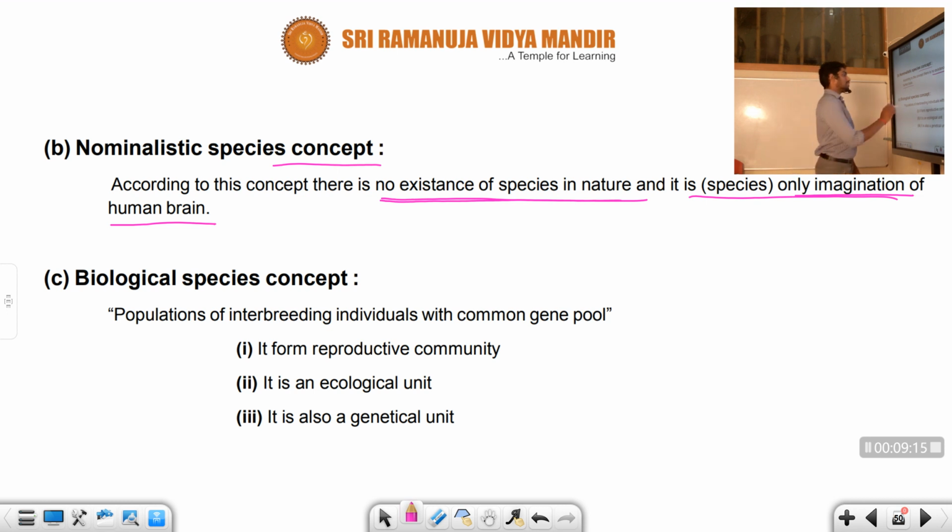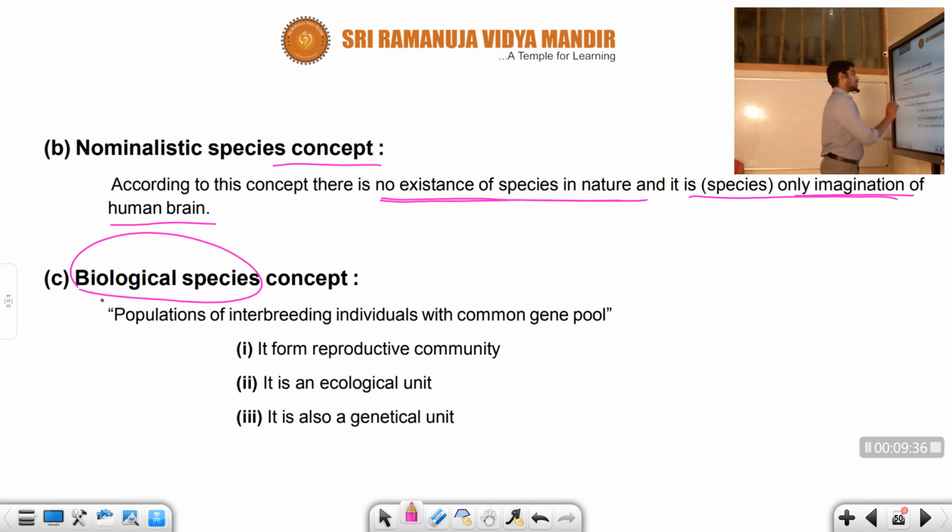Next, the other one is the biological species concept. It is a very important point, student. This is the most acceptable concept. Whatever we have seen in the static and nominalistic concepts, right now we are discussing the biological species, which is the most important and widely acceptable concept.